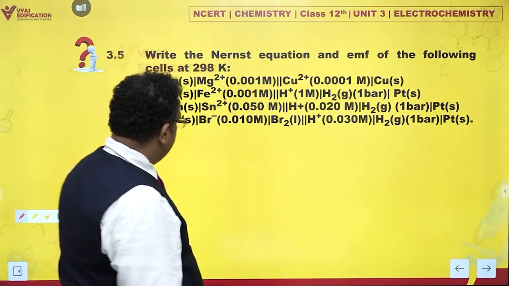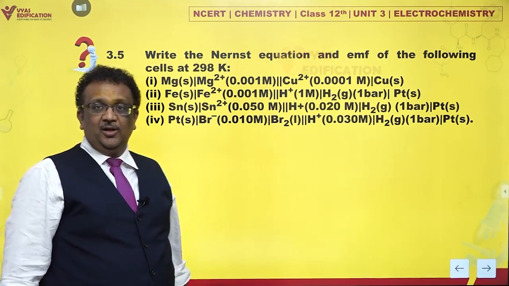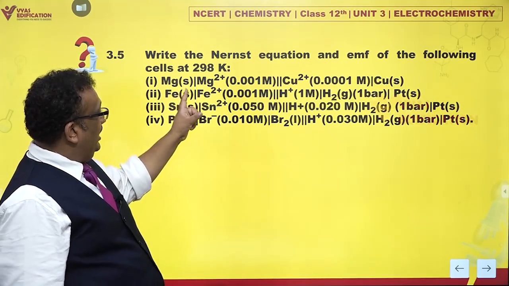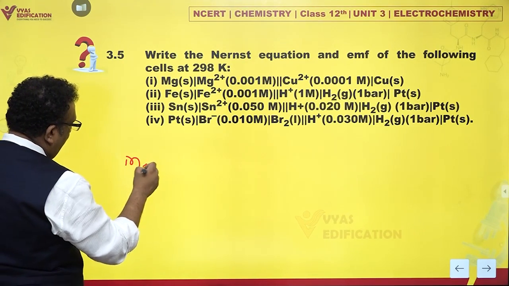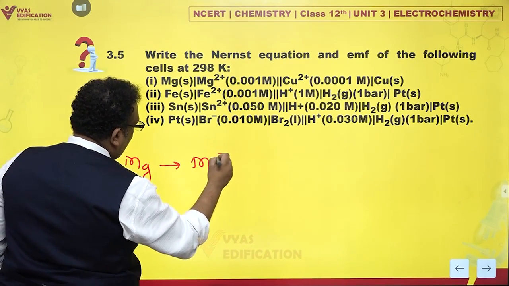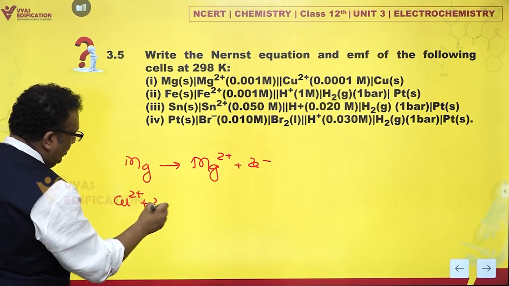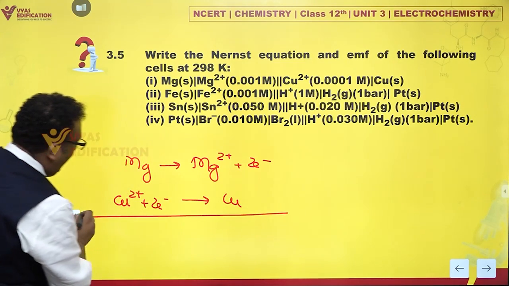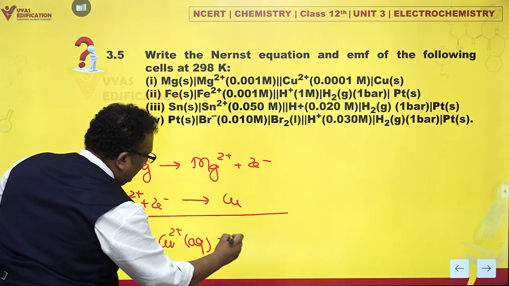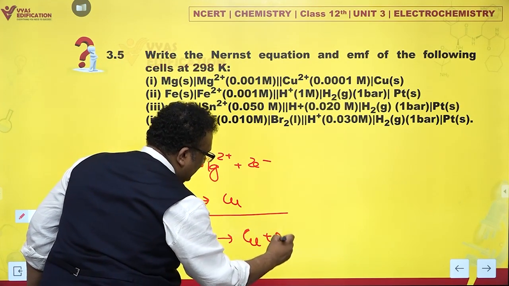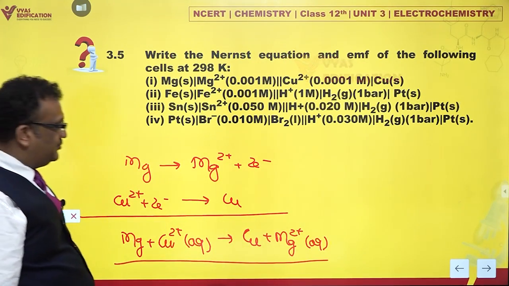What does it say? First of all, I'll just give you a very good example. Let's first write down this case for first question. Magnesium, magnesium ions, copper. Now what is anode reaction? Anode reaction is magnesium giving me Mg2 plus and 2 electrons. And at cathode, copper ions gain those 2 electrons and they give you copper. If I add up, I have Mg plus Cu2 plus aqueous giving you Cu metal plus Mg2 plus aqueous. Is that all right? Yes, of course it is. It's absolutely great.